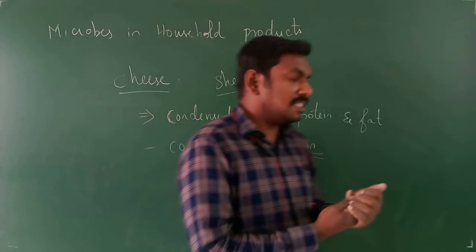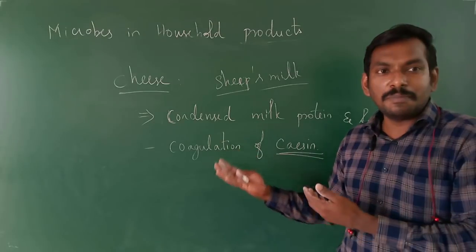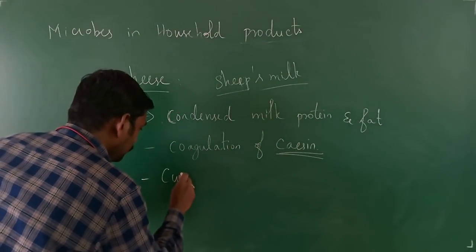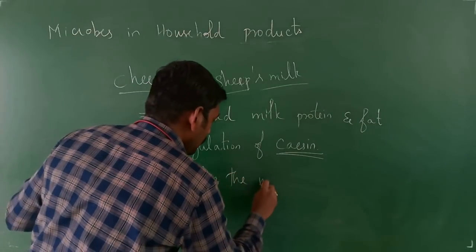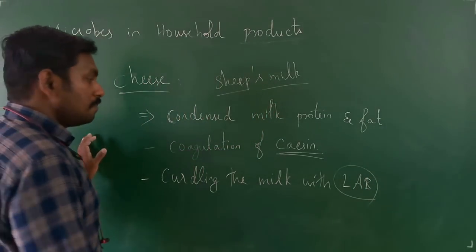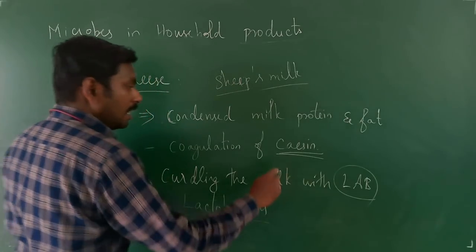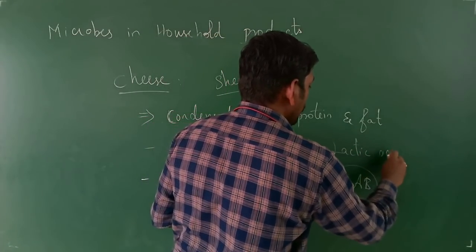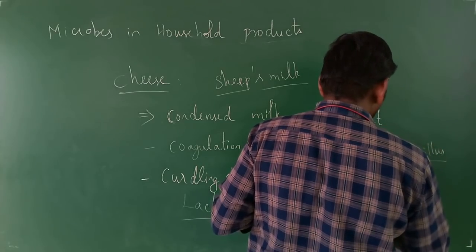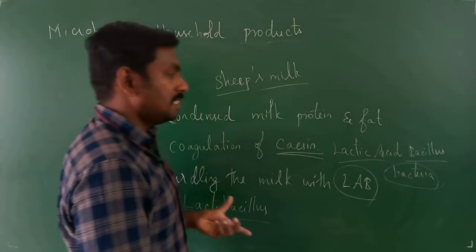How do they do this? First they make it in the form of curd. They curdle the milk with LAB, which stands for lactic acid producing bacillus bacteria, usually Lactobacillus.